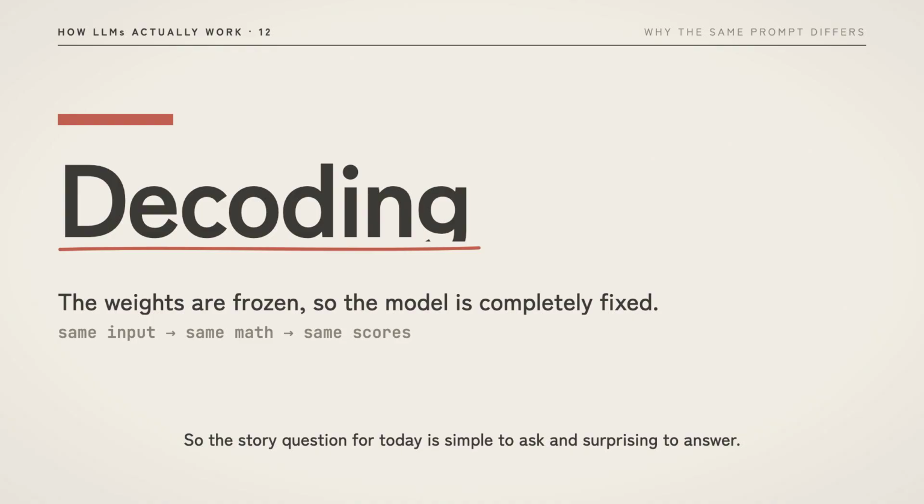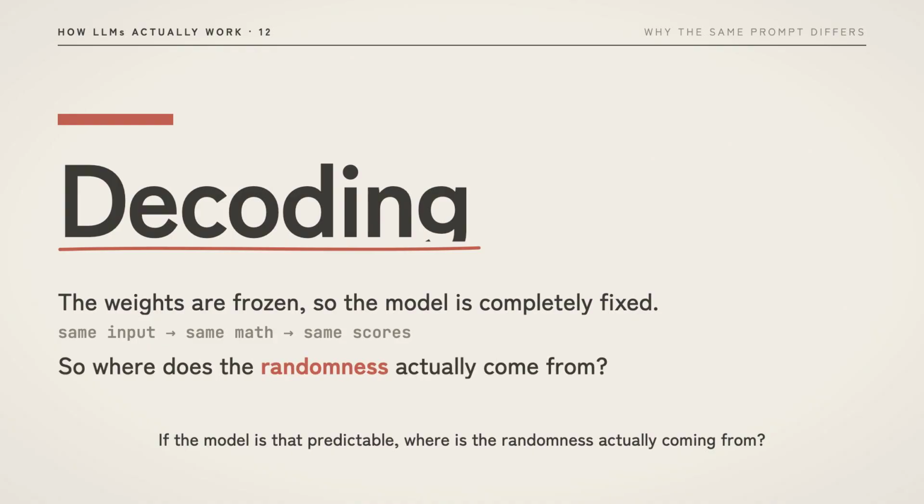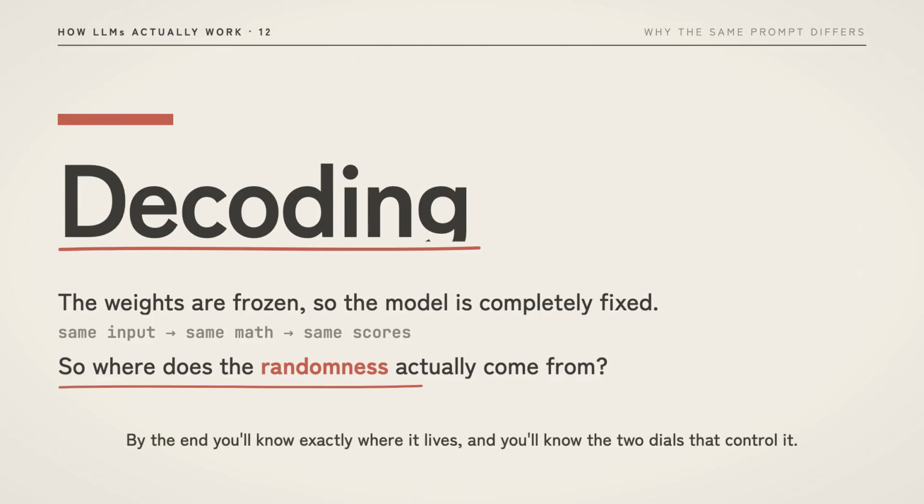So the story question for today is simple to ask and surprising to answer. If the model is that predictable, where is the randomness actually coming from? By the end, you'll know exactly where it lives and you'll know the two dials that control it.